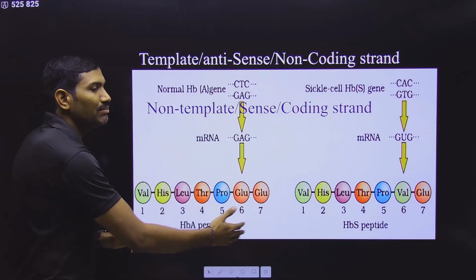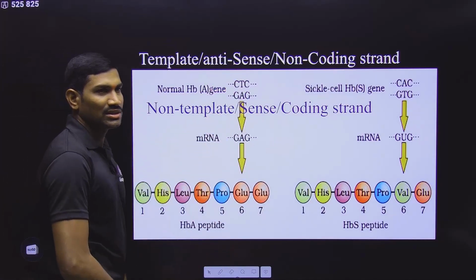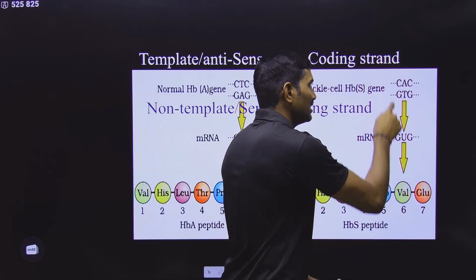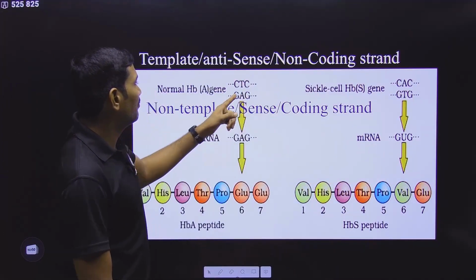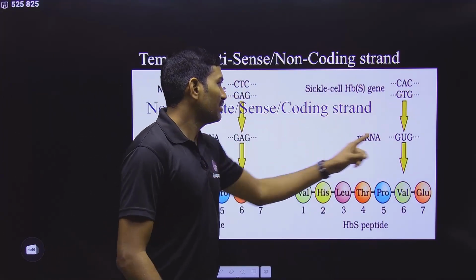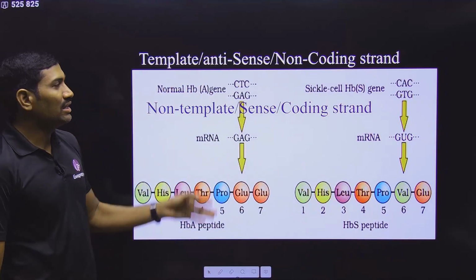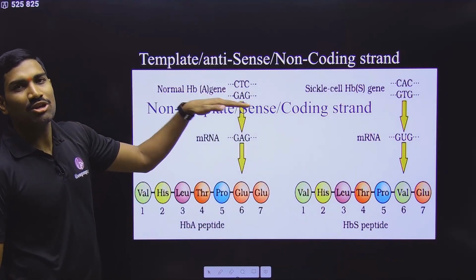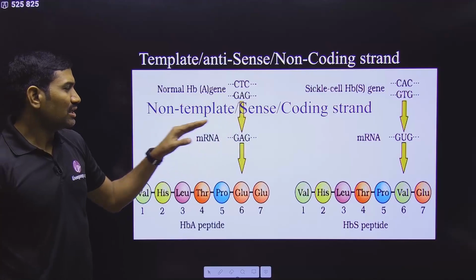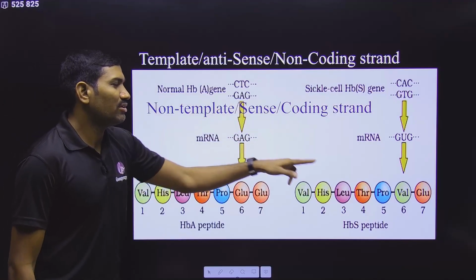For the normal beta chain gene, this is what the information is. And for the sickle cell condition, this is what the mutation is. Here we are observing the mutation. Yes or no? With respect to this mutation, what is the mutation in the coding strand, the non-template strand, everything we have studied. In the mRNA, what is the mutation? In the protein, what is the mutation?